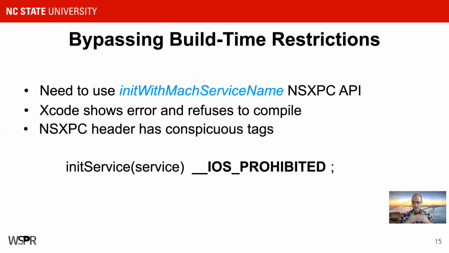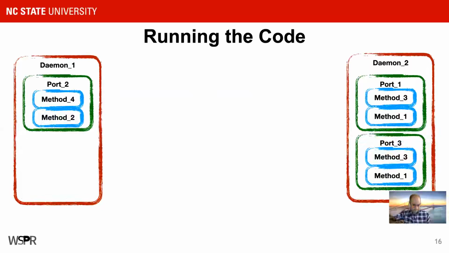The way that we were able to bypass this compile-time check was by basically just modifying this environment. We removed the tags that were causing trouble. We saved the header file again, and then we tried again in Xcode, and it succeeded. That's basically how it went. When running the code, we're able to first identify the port and method mappings that don't seem to work at all. And we can focus on the ones that seem to be providing good results.